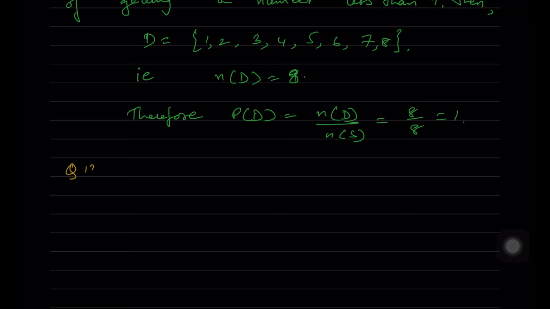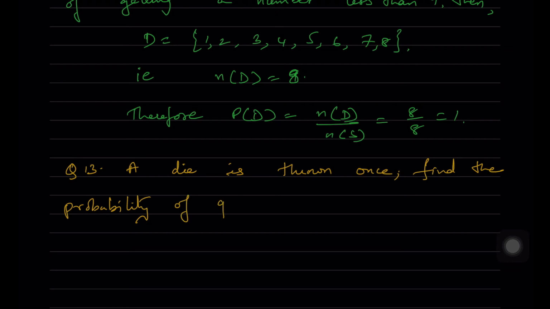Next question, question 13. A die is thrown once. Find the probability of getting first a prime number, second a number lying between 2 and 6, third an odd number.